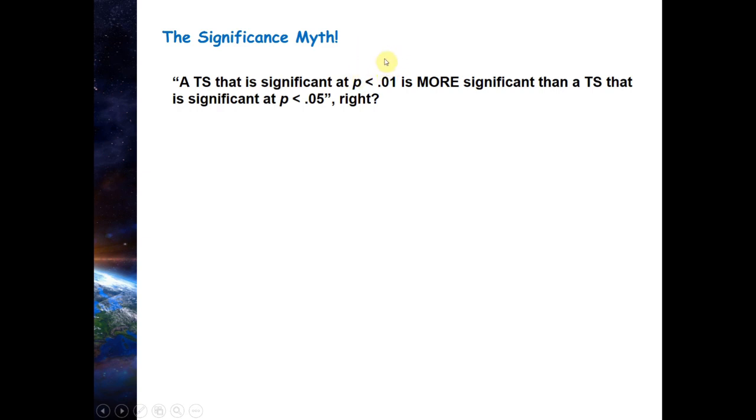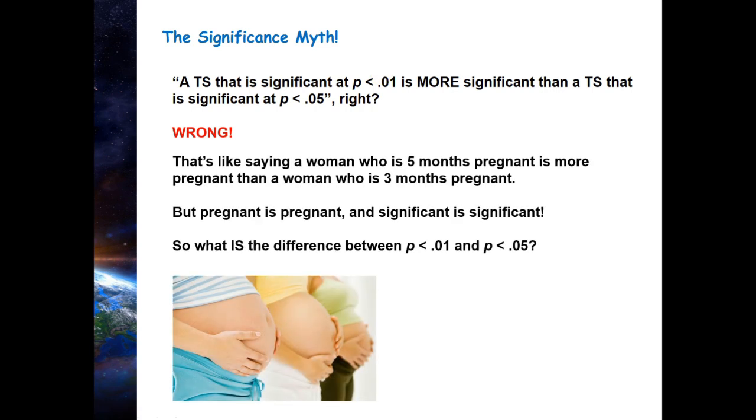They think the smaller the sig value, the more significant it is. And that would be wrong. It would be like saying that if you look at somebody who is 5 months pregnant and compare them to somebody who's 3 months pregnant, the woman who is 5 months pregnant is more pregnant than the woman who's 3 months pregnant. Now, when you really think about it, pregnant is pregnant. It's a yes or no question.